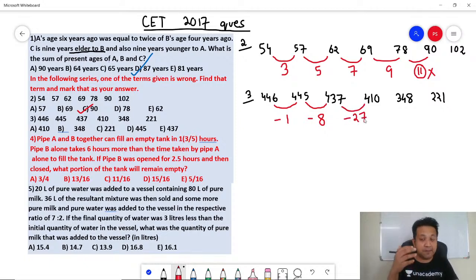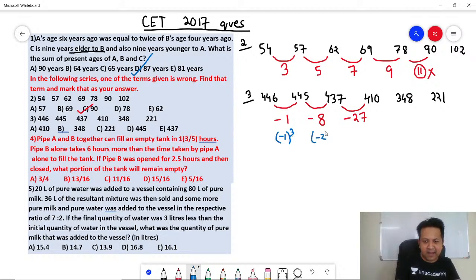Perfect. If you are able to visualize, these are nothing but cubes. Continuous cube numbers, right? Do you agree? So the first one is minus 1 whole cube. Minus 8 is nothing but minus 2 whole cube. Correct? Third one, minus 27 is nothing but minus 3 whole cube. Next one obviously should be minus 4 whole cube. Minus 4 whole cube should be how much? 64.